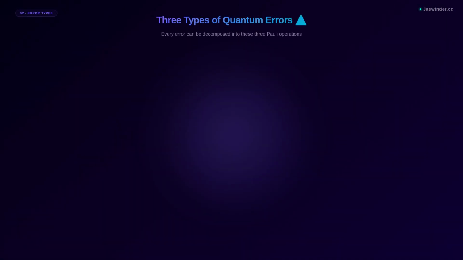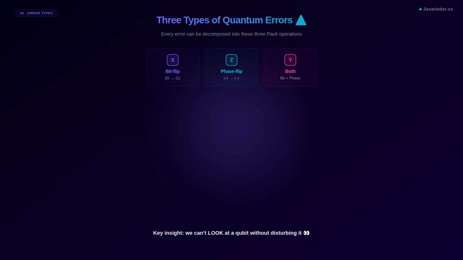Every quantum error boils down to three types. Bit flip, the X error: 0 becomes 1. Phase flip, the Z error: the quantum phase gets inverted. And Y, both at once. Any error, no matter how complex, can be decomposed into combinations of these three Pauli operations.